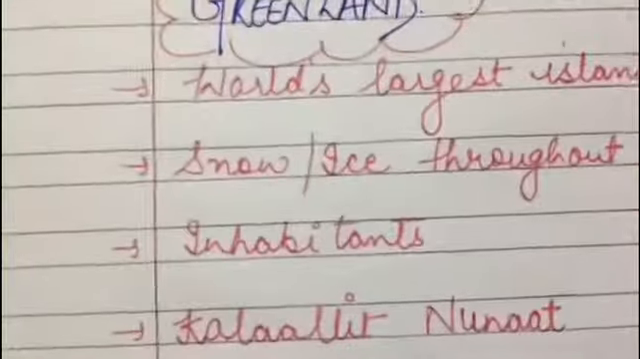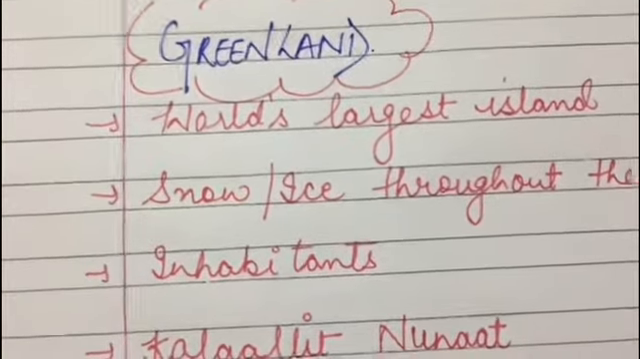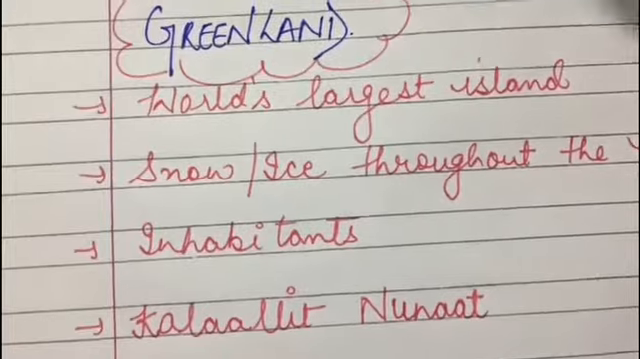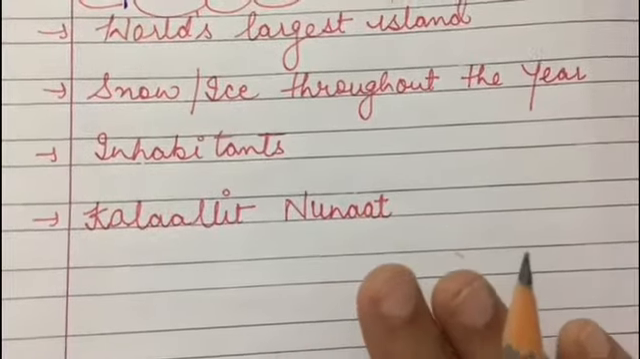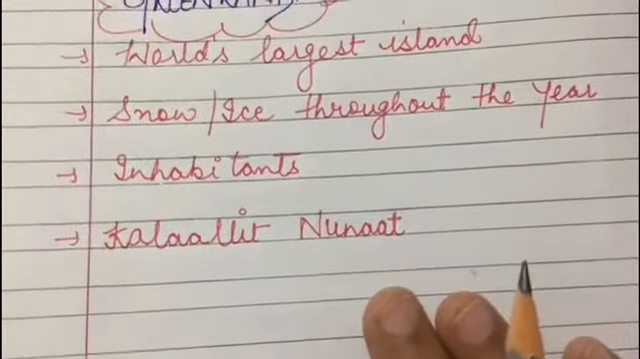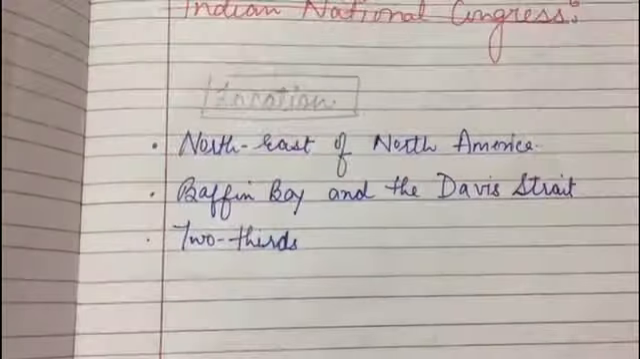Okay, next is the inhabitants. The basic original inhabitants of Greenland are the Inuits. Next, the people of Greenland call their country Kalaallit Nunaat, which means land of people, right? I hope you have understood regarding Greenland. Next we will be doing the location of Greenland.